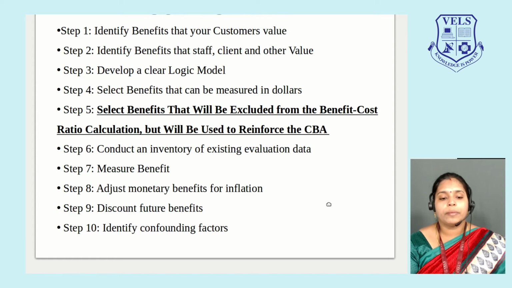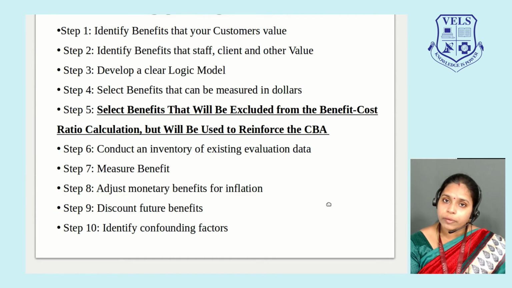Sixth step, conduct an inventory of existing evaluation data. Measure the benefit again, and adjust monetary benefits keeping inflation in mind. Your monetary benefits for an economy or for a policy should not cause or affect inflation in the economy.